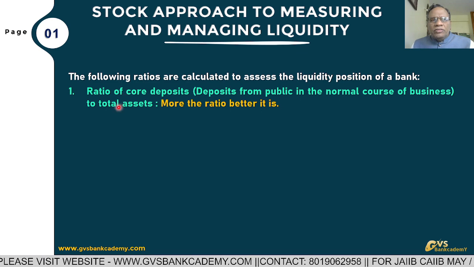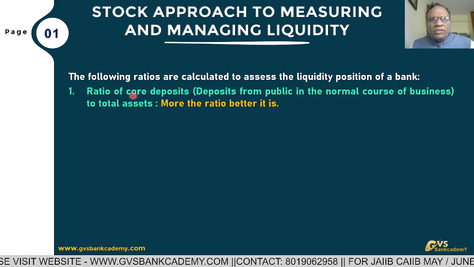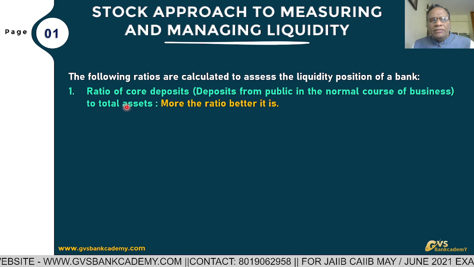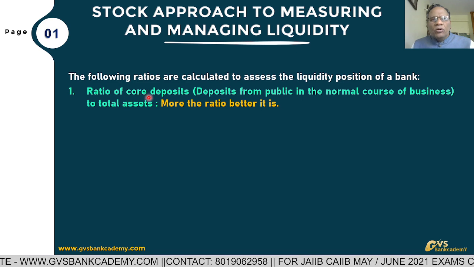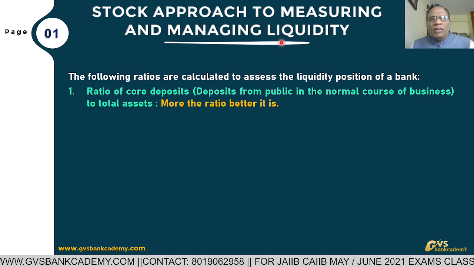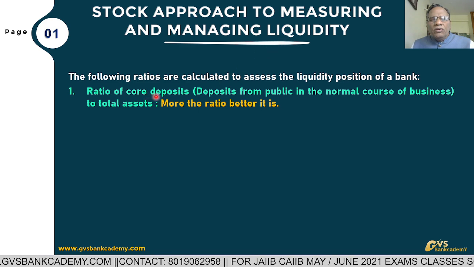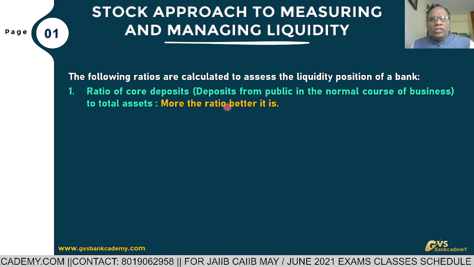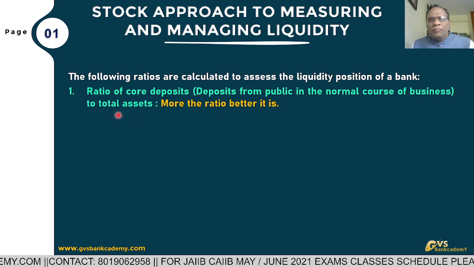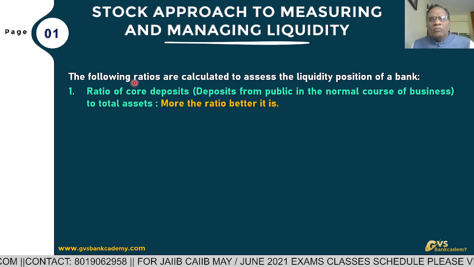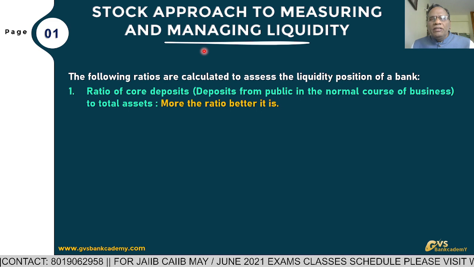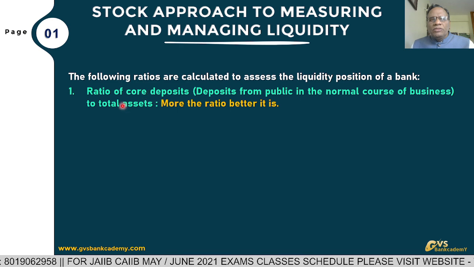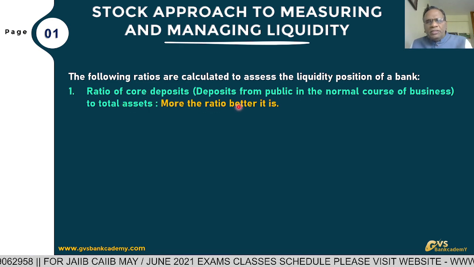Core deposits to total assets. When compared to total assets, if core deposits are more, that is a good sign. When compared to total assets of the bank as a whole, if core deposits are more, the bank cannot face a liquidity problem. That is called the ratio of core deposits, public deposits, to total assets of the bank. So the more the ratio, the better it is, because the bank can sustain the liquidity risk.